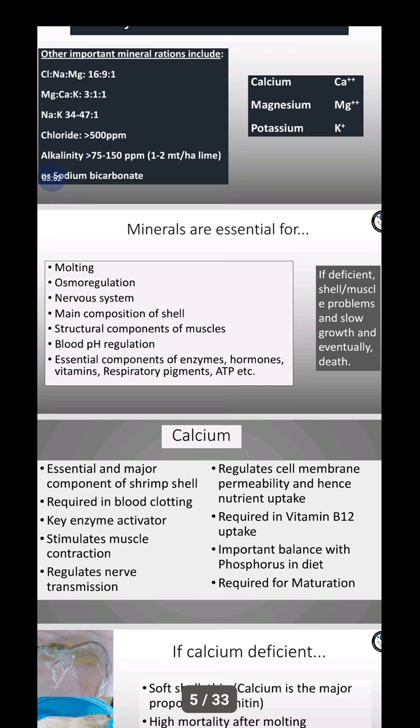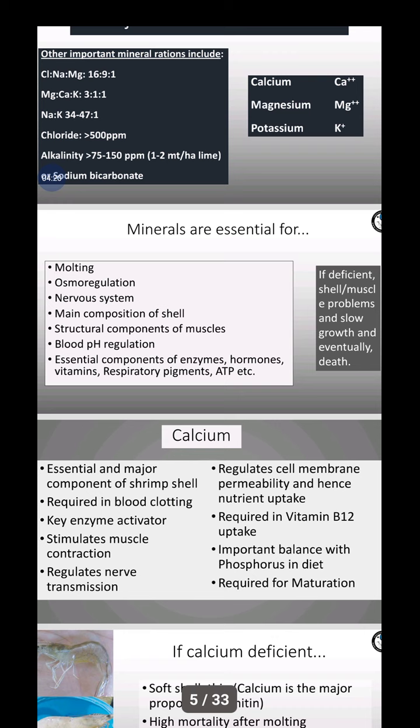When we give the correct dose of minerals, a good shell is formed. Minerals are also structural components of the muscles, giving good muscle structure.